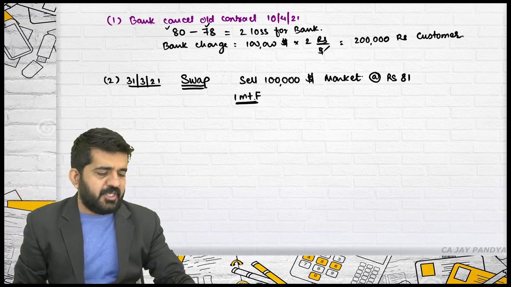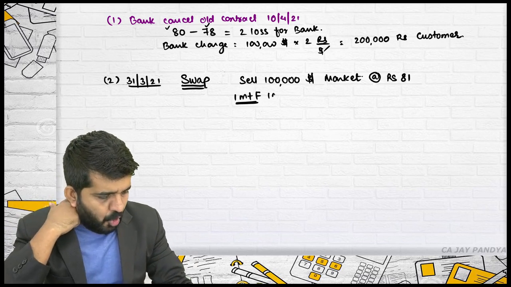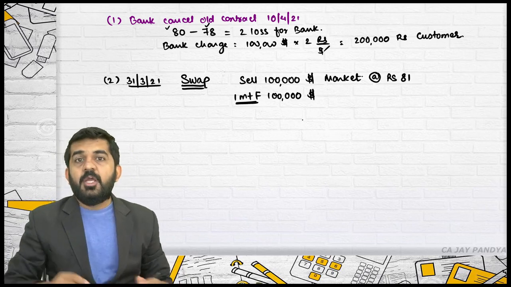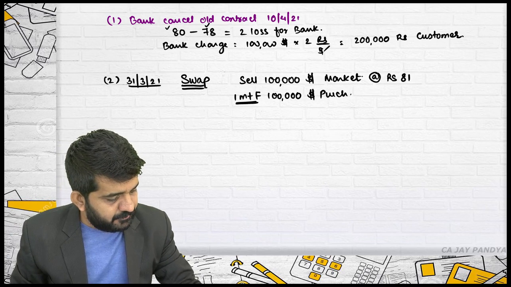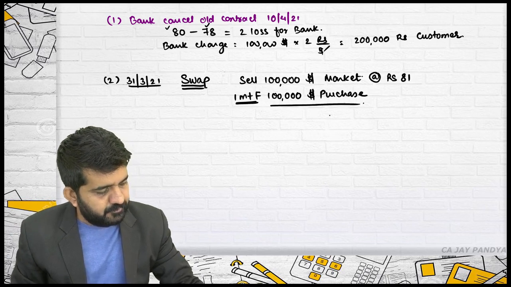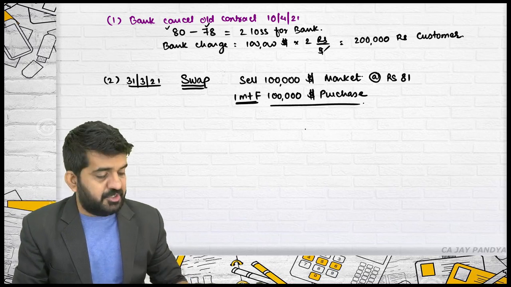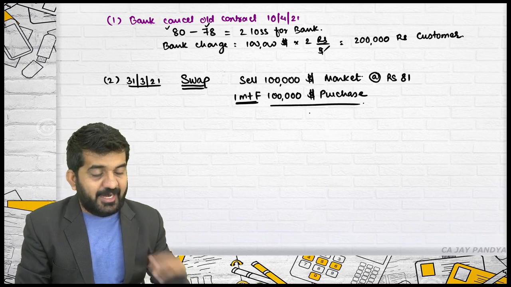See, in the question it is given the bank is taking 1 month forward of $1 lakh. Now at what rate will it purchase? At what rate can it purchase a 1 month forward contract of $1 lakh?